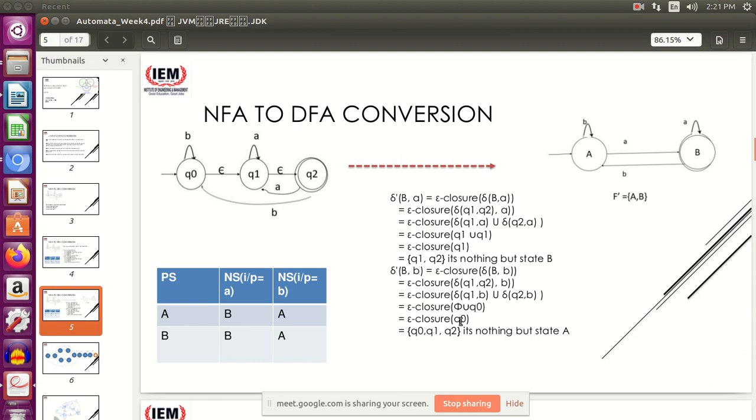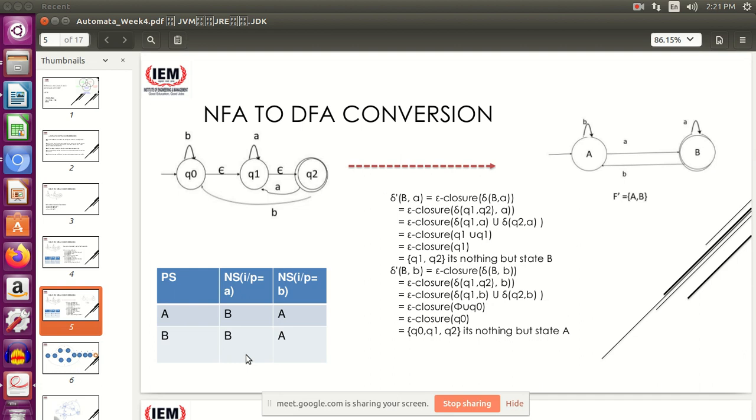Null union Q0 gives you Q0, so ultimately you get epsilon closure Q0, which is nothing but state A, that is Q0 comma Q1 comma Q2. So you can now complete the transition table. That is, if my present state is B, on getting an A, I remain at state B, and on getting a B, I go to state A.